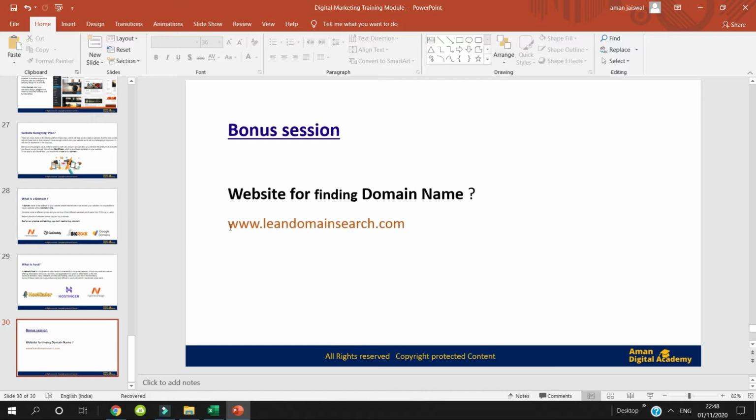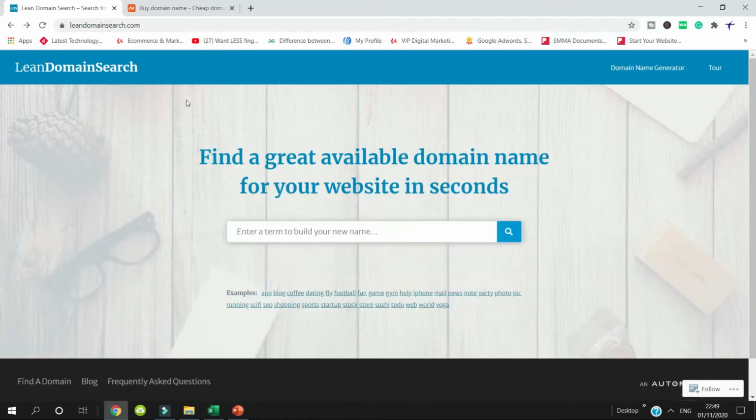So we will go and check this website, www.leandomainsearch.com. To find this domain, we will search for leandomainsearch.com. After that, we will go and check Namecheap for the price of the domain we want to register. First of all, we'll log into this particular website. Here I have already logged into this website.